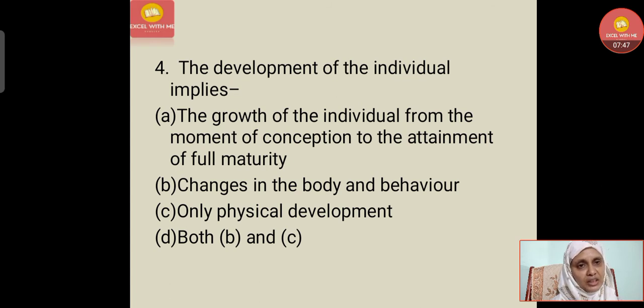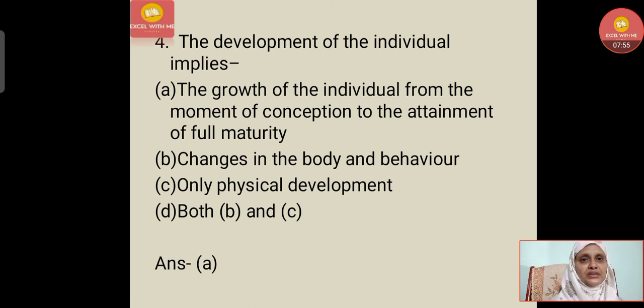Option B, changes in the body and behavior. Option C, only physical development. Option D, both B and C. Let's see the answer. The answer is option A, the growth of the individual from the moment of conception to the attainment of full maturity.